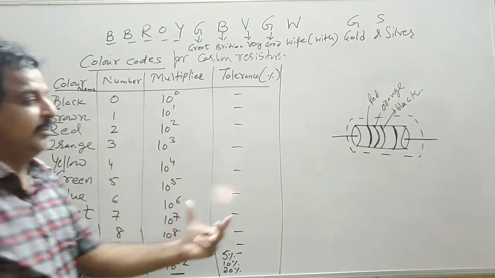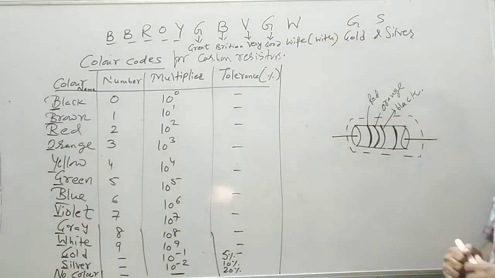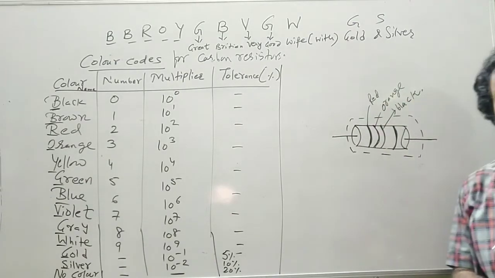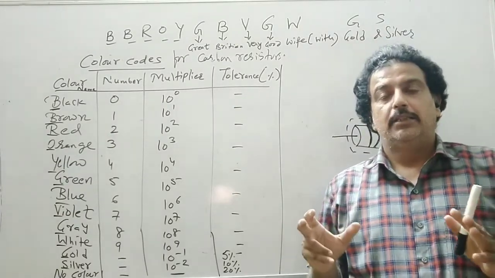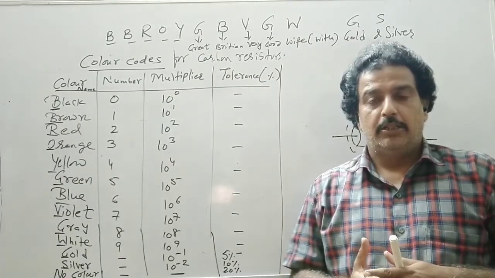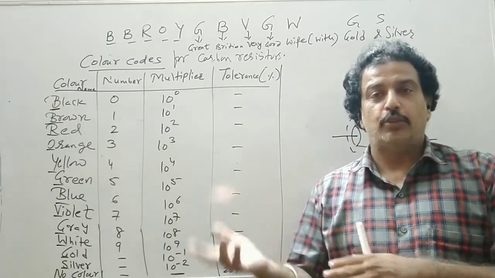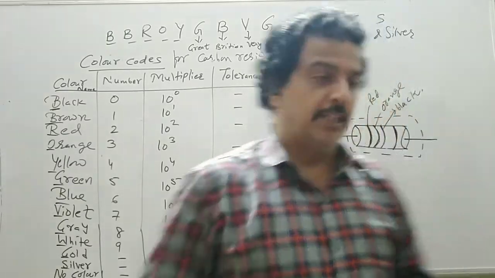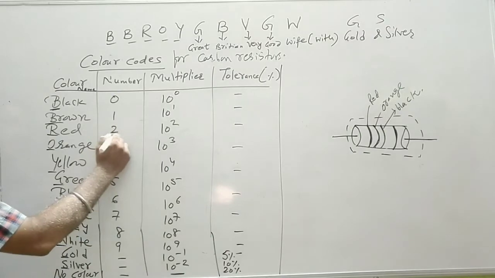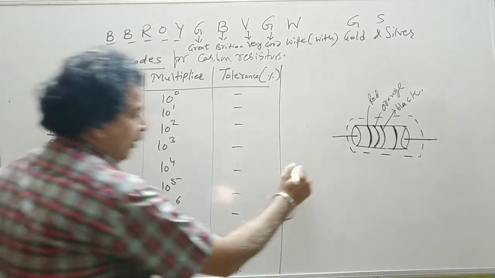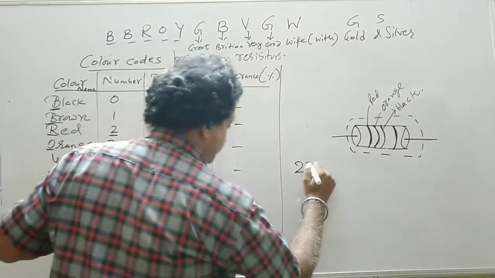Now how to determine this value? See the first color. The first 2 color bands will give you 2 digits or 2 significant figures. So you have to write a 2-digit number. One will be the digit at tens place, one will be the digit at ones or unit place. Or you write the first 2 significant figures. So see, first color is red. Now what is the color code for red? That is 2. Then I write the value 2. Then I have orange. Orange code is 3. So this is 3.